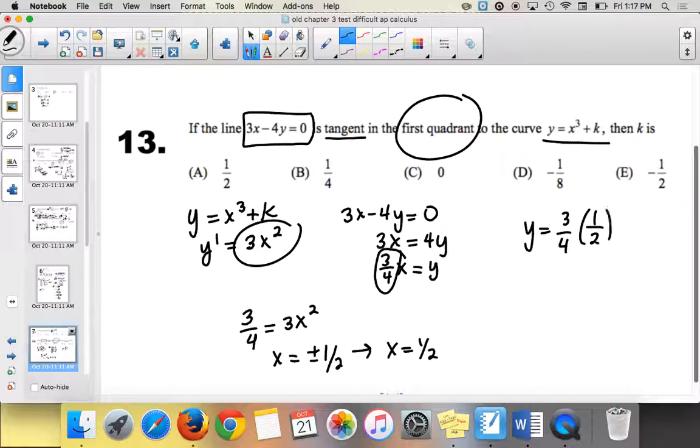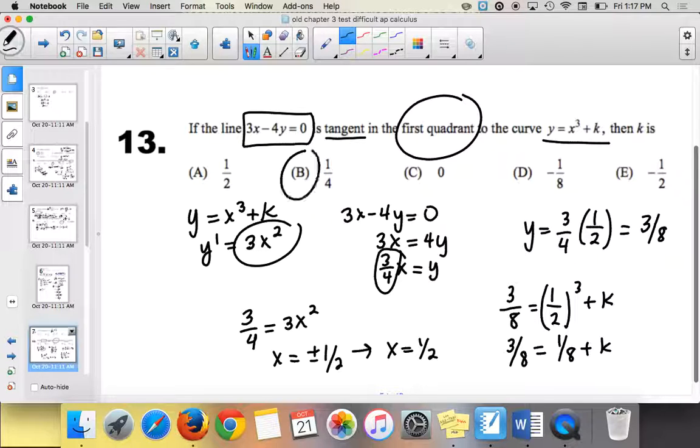So 3/4 times 1/2 is 3/8. And then I plug it in. So I'm going to have 3/8 equals 1/2 cubed plus k. 1/2 cubed is 1/8. So what is k? 2/8, which is 1/4. It's B. So that one's a pretty tricky one too.